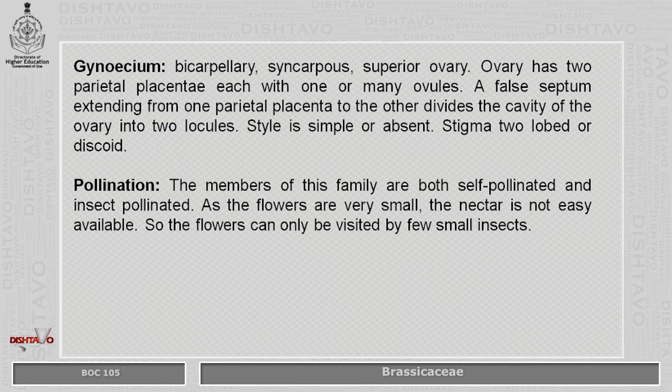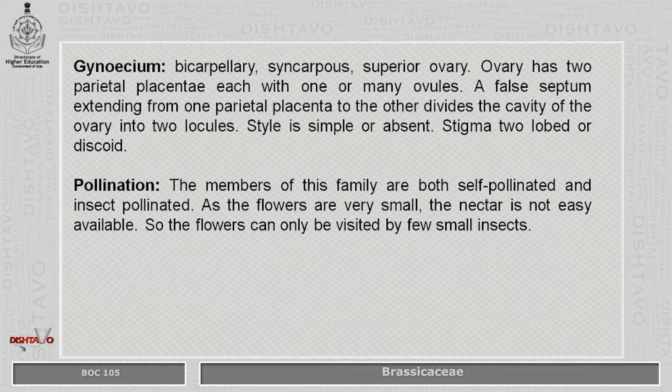Gynoecium is bicarpellary, syncarpous, ovary is superior. Ovary has 2 parietal placentae with one or many ovules. They have a false septum extending from one parietal placenta to the other, which divides the cavity of the ovary into 2 locules. The false septum is called the replum when the fruit matures. Style is simple or absent. Stigma 2-lobed or discoid.